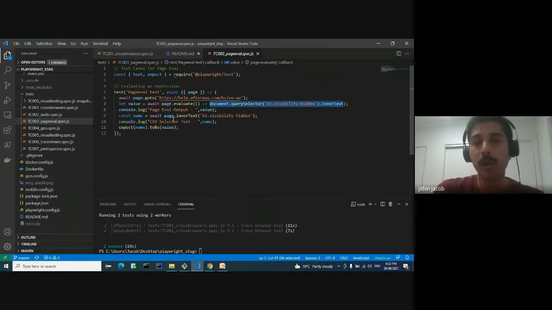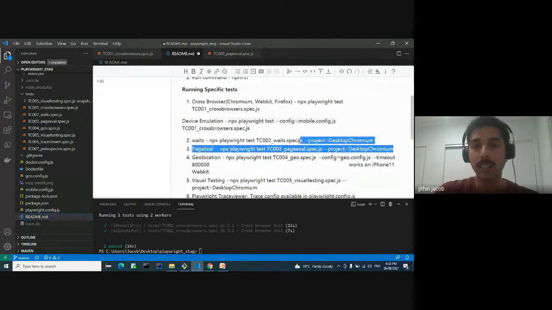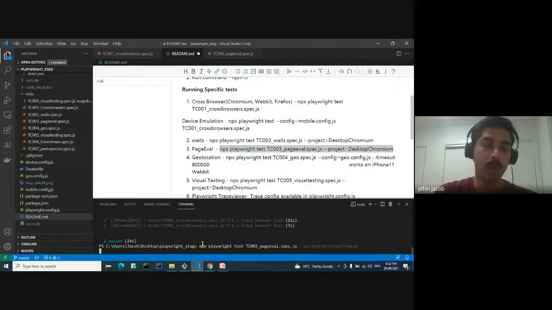Then what I'm doing down here is trying to compare whether they are the same. Whatever expression I evaluated using document.querySelector, as well as whatever I evaluated using the CSS selector, I'm checking whether they are correct or not. I'll just run this test case to see the command line output.